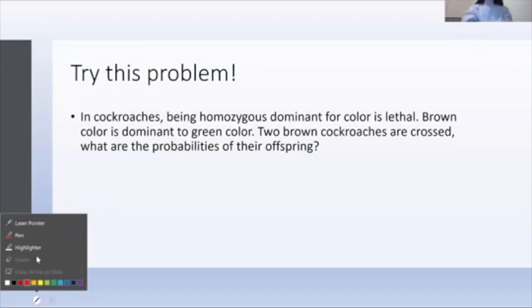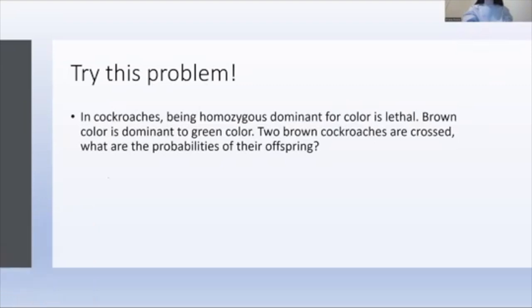let's go ahead and try a problem together. So in cockroaches, being homozygous dominant for color is lethal. So that means that those offspring won't survive. And a note on being lethal, this is going to happen in like the first couple weeks that they're in the womb. So the sperm and the egg, if they're both like big A's, they'll still be able to combine. And then there's going to be something about that big A that causes developmental processes to not happen.